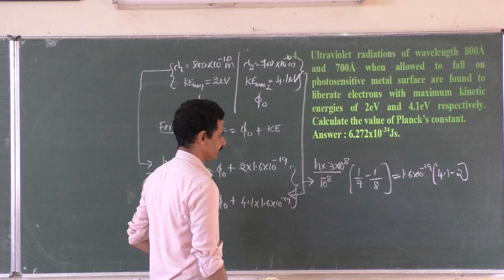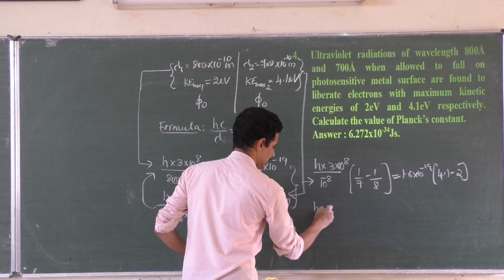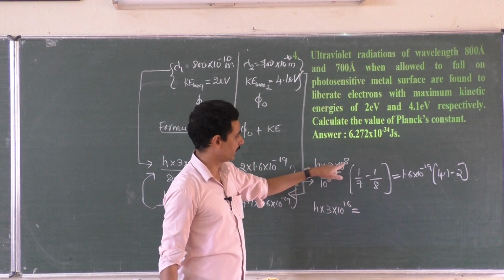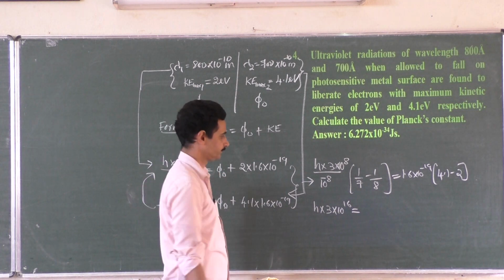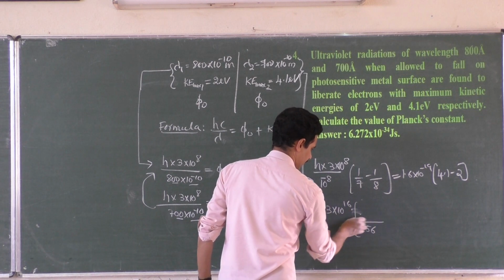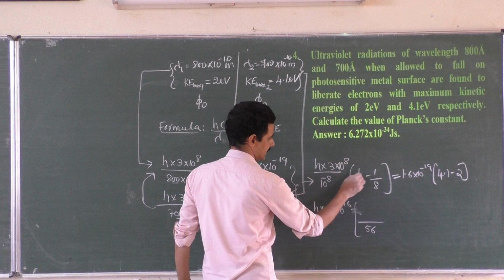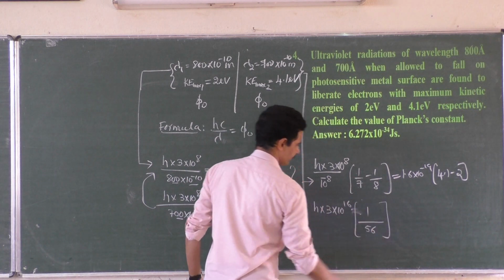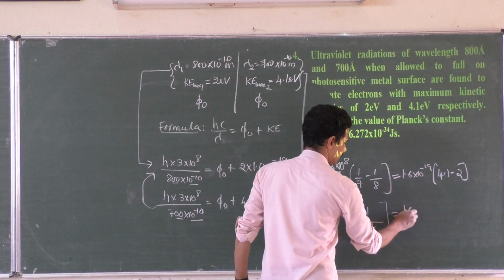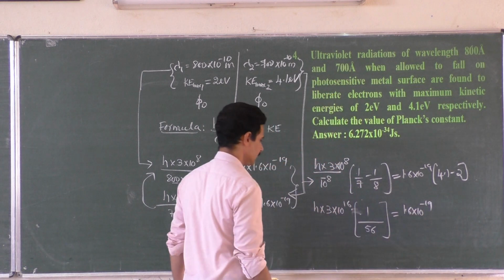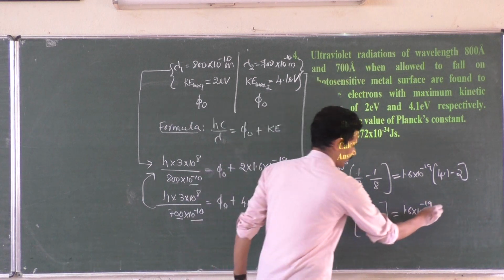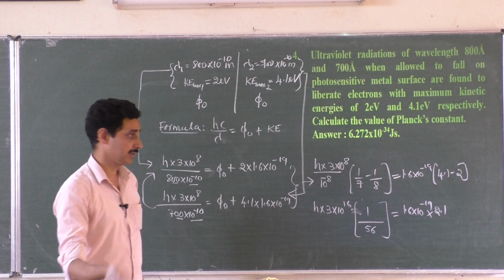Yeah, we will write one more step. h into 3 into 10 to the power 16, isn't it? h into 3, 10 to the power minus 8 goes to the numerator, 10 to the power 16, is equal to, into 56 common, 7 8s are 8, 8 7s are 7, 1, 8 minus 7 is equal to 1.6 into 10 to the power minus 19 and into 4 minus 2 is 2, 0.1 extra, 2.1, right? 4.1 minus 2, 2.1.